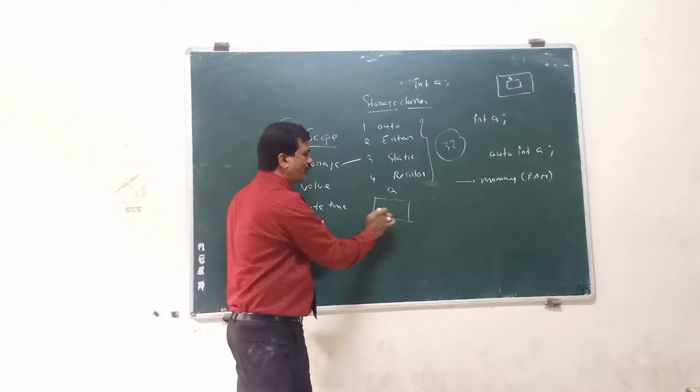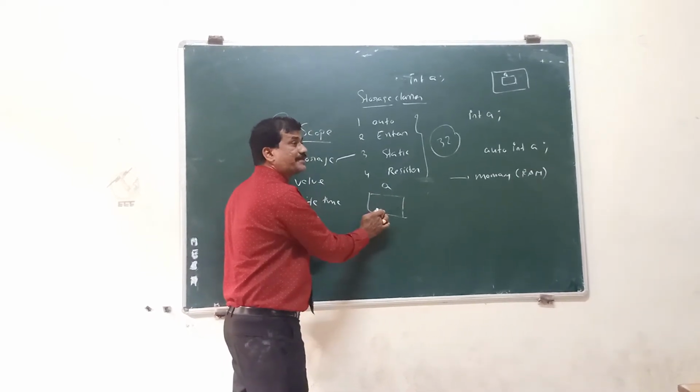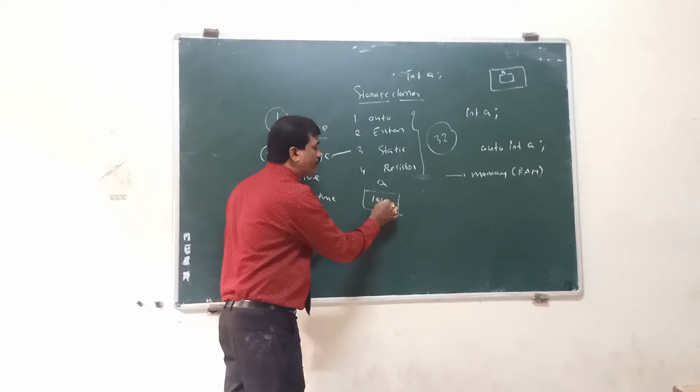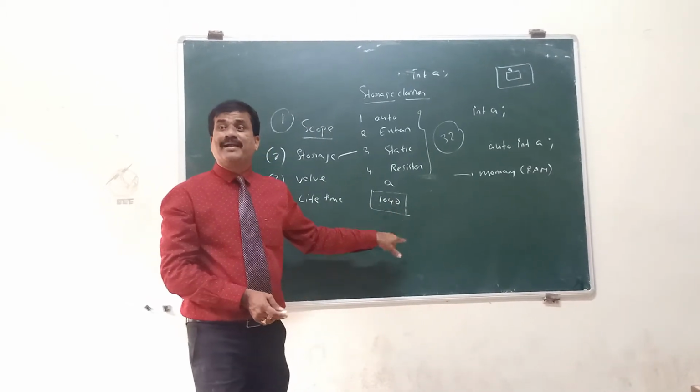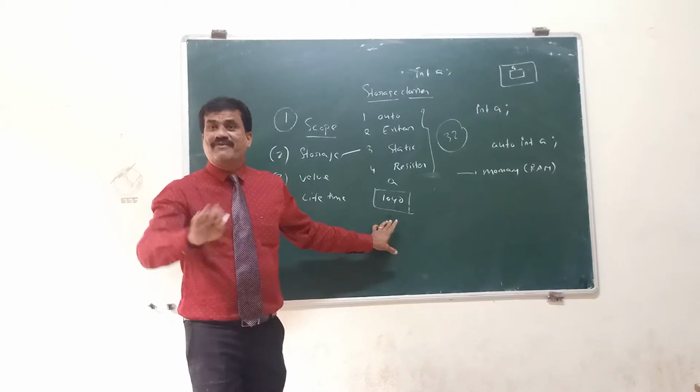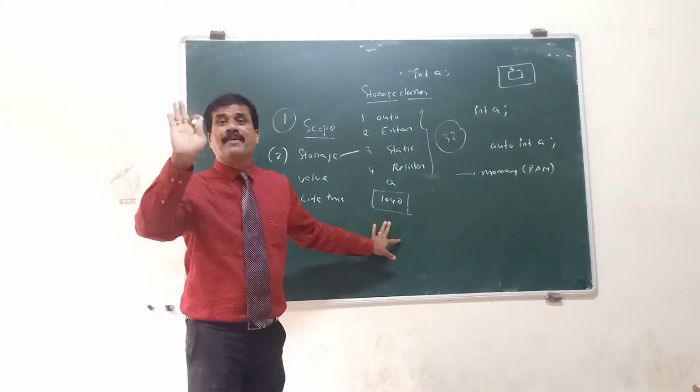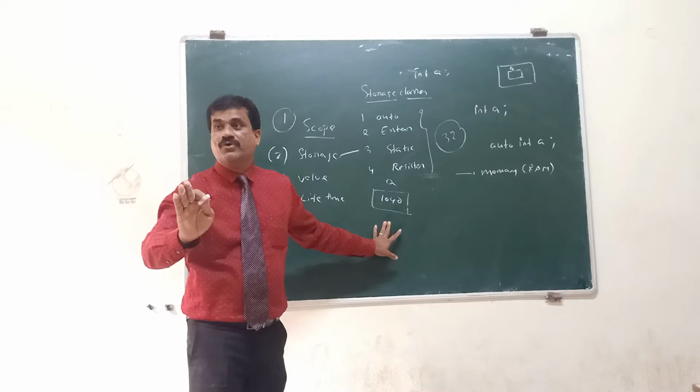The name of the variable is a location. So it holds an unexpected garbage value, like 1040. It is not our value. The compiler automatically creates some value. That value is a garbage value or unexpected value.